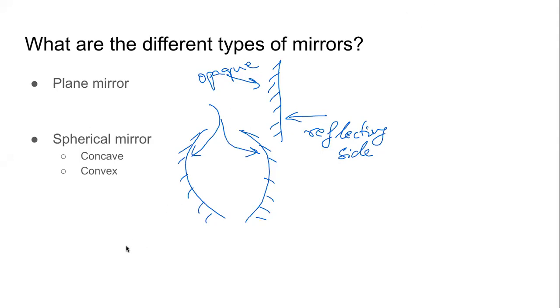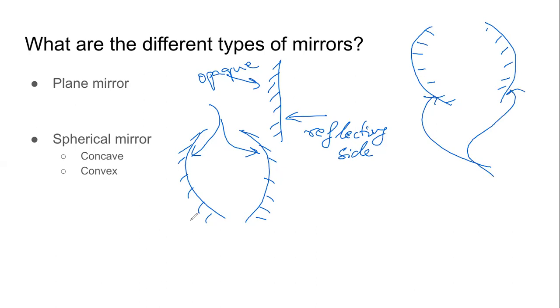Convex mirrors are opposite of concave mirrors. How do they look? They also look curvy. So the shape will be the same, but the reflecting side is the outer side of the sphere.